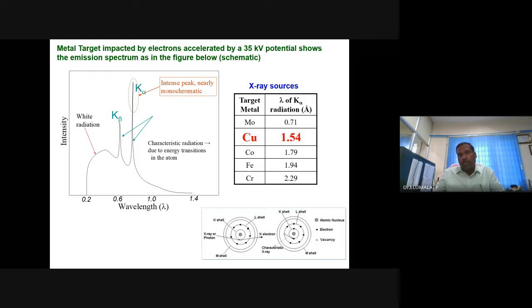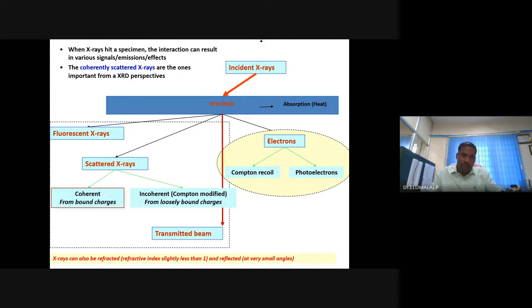So this is how you generate the X-rays. You will have to create an accelerated electron by applying a very high voltage, 10 kV to 40 kV, high energy. Accelerated with such a high potential, it will hit the surface of the metal, kick off the core electron, and then to fill the vacancy, an electron from the next shell will hop, move, fall. During that, X-rays are emitted, and they are characteristic. X-ray emissions are characteristic.